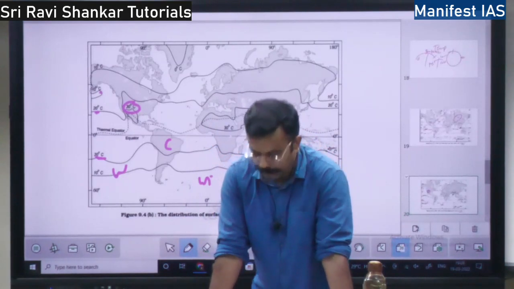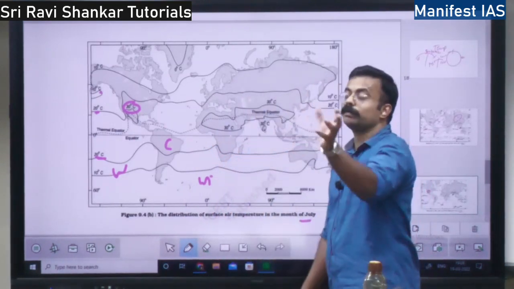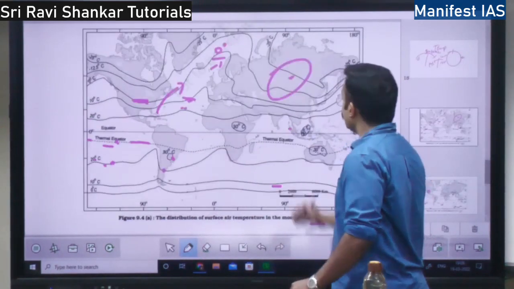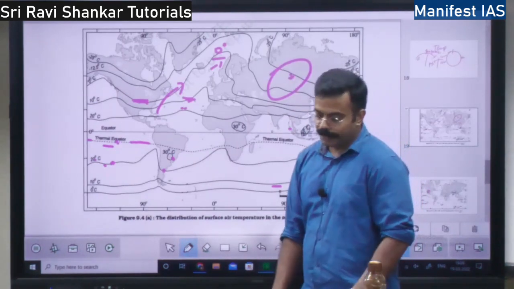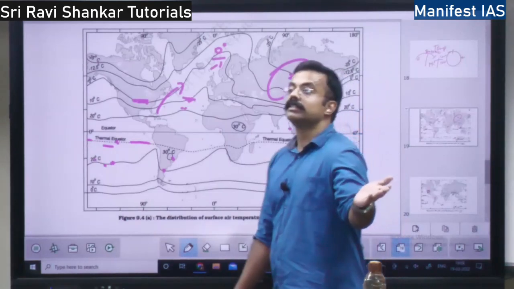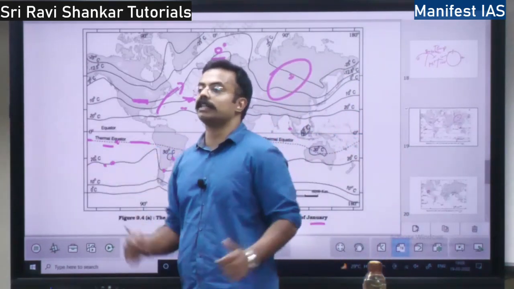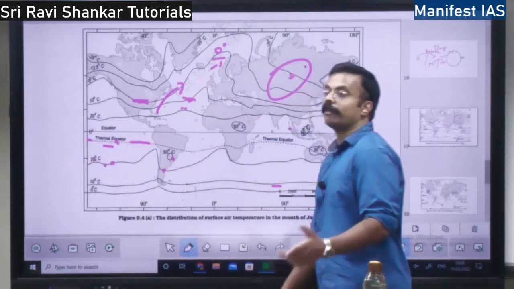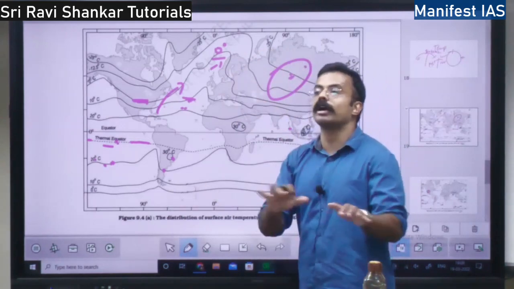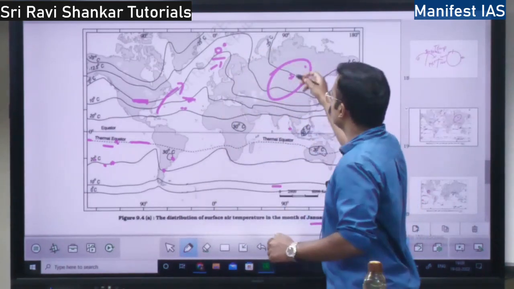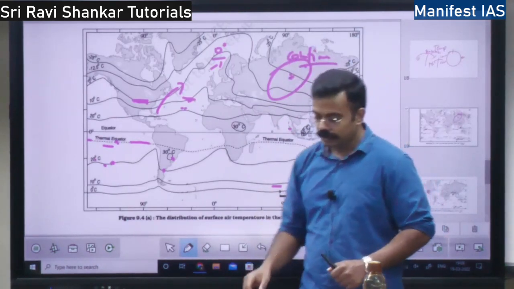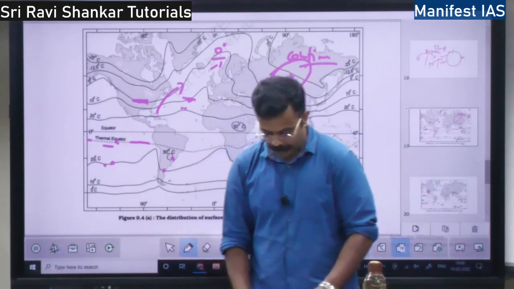So, the range of temperature, where does the maximum temperature variation take place? It takes place over the land in this region. In the Siberian region, you find the maximum temperature variation between summer and winter. Why? Because there is no ocean. When the ocean is there, there will be moderation of temperature. Here, since there is no ocean, this is called continentality. Because of continentality, the temperature variation is very high, right?